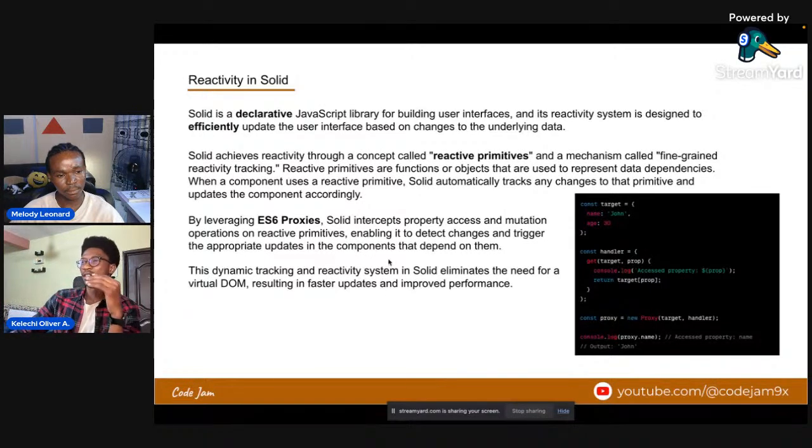Now with Solid, they don't use the virtual DOM, right? Solid makes use of these reactive primitives, so they hold metadata of what part of the component changes and change that accordingly, right? And with something like this, it's faster.